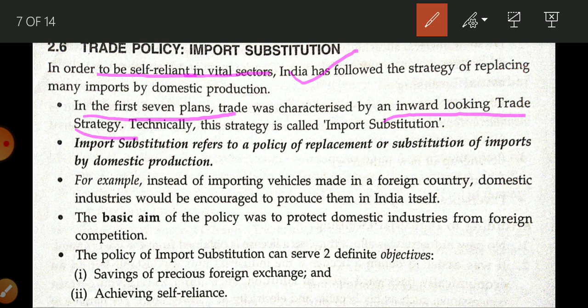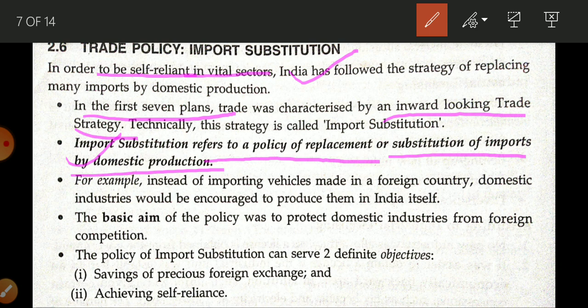Okay, now the meaning of import substitution. Import substitution refers to a policy of replacement or substitution of imports by domestic products. In very simple language, when we use domestic goods in place of foreign goods, when we start to use Indian goods in place of foreign goods, this is known as import substitution.